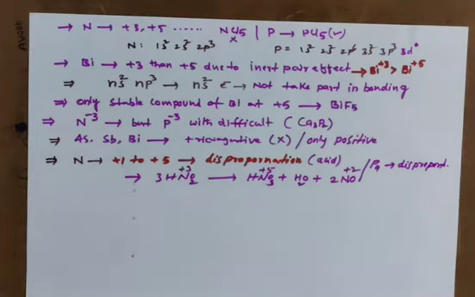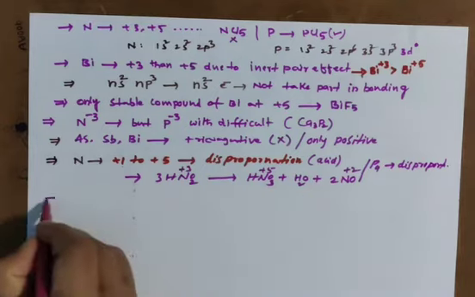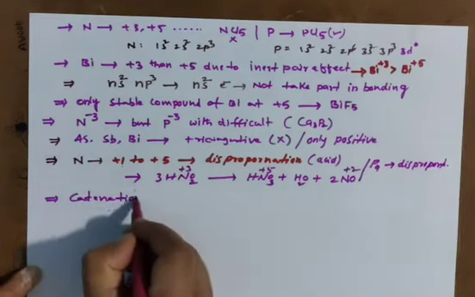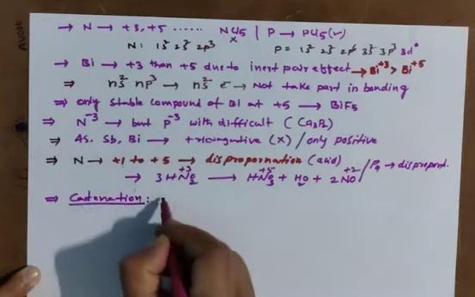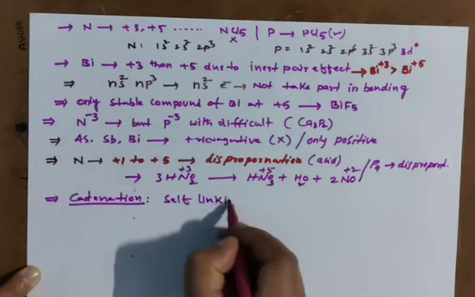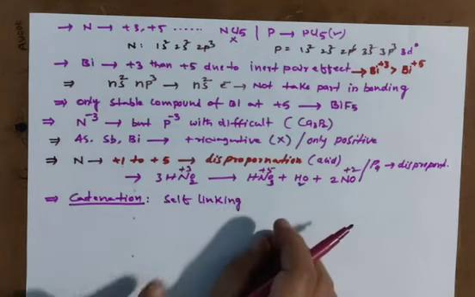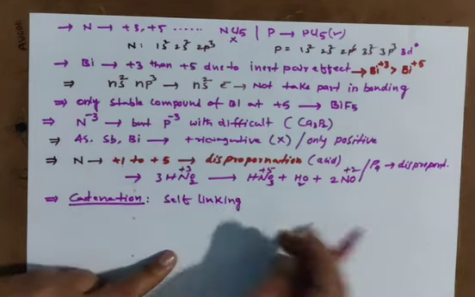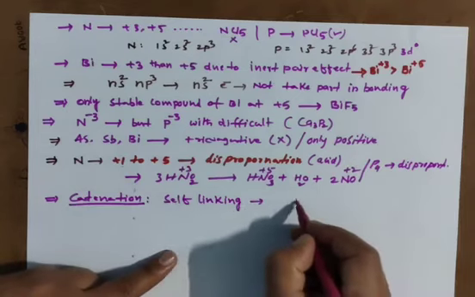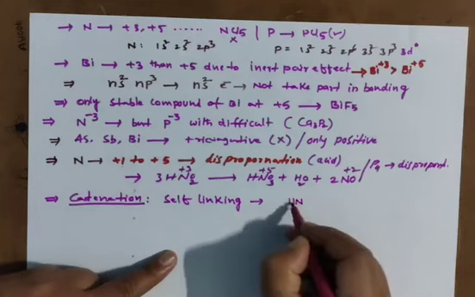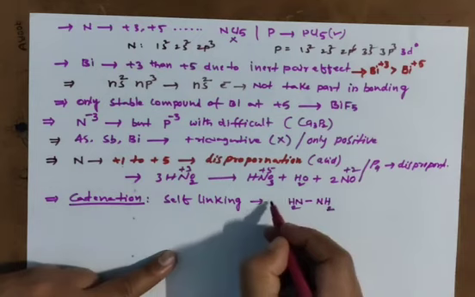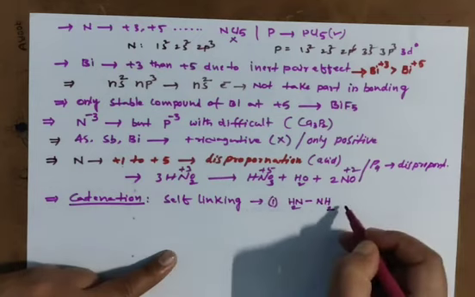And you know one more property we have here, catenation property. Catenation means self-linking. Simply, same atoms self-linking. You know nitrogen has self-linking capacity. NH2 bond NH2, hydrazine.